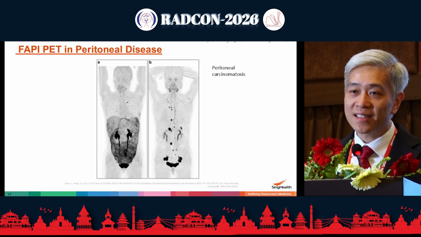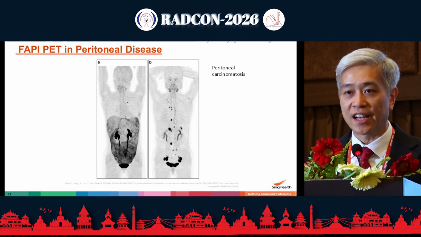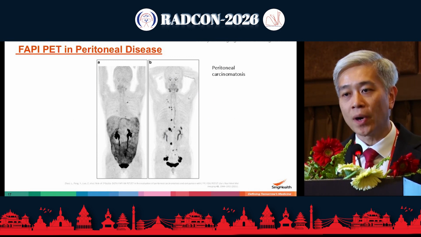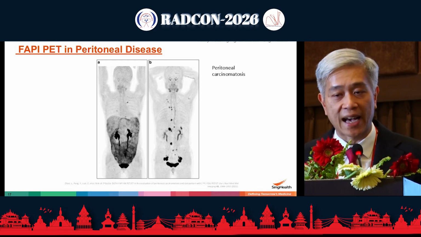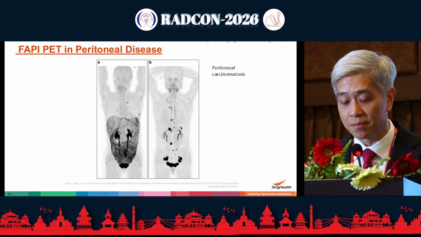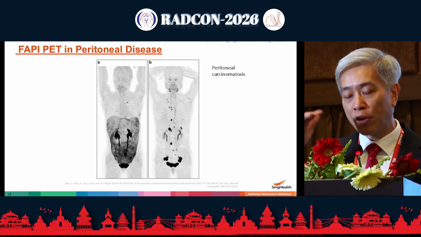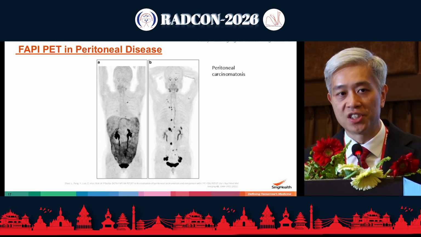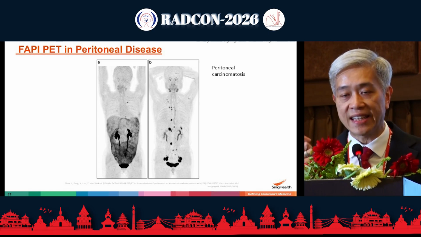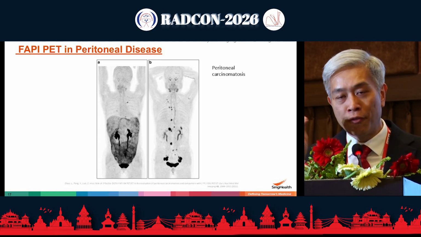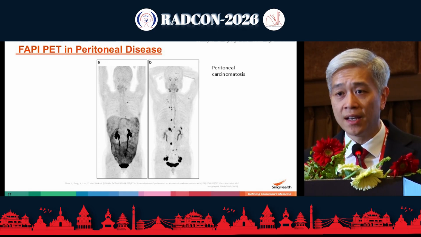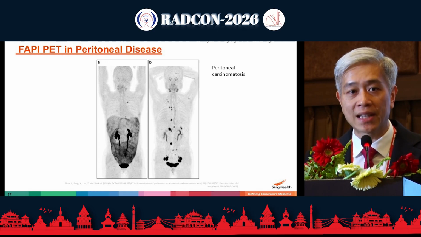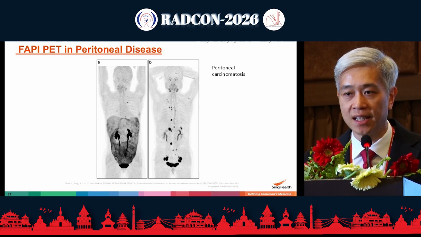And I think the last major area I want to talk about today is FAPI PET in peritoneal disease. This is one area that has been of a lot of interest, especially in my institution, and a lot of the surgeons are quite excited about this because in peritoneal disease, and I know that for all of us as imagers, small volume peritoneal disease can be very tricky. But for deposits less than 5 millimeters, we know that CT is not very sensitive, and even diffusion-weighted MRI can sometimes not show up these small deposits.